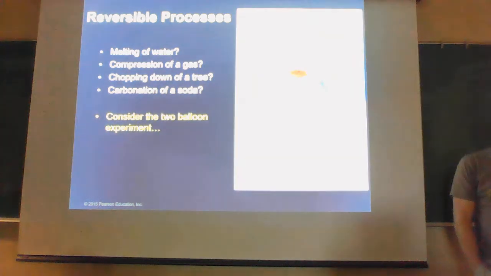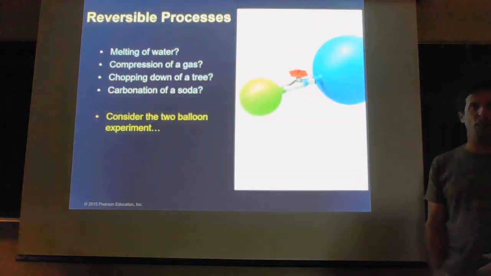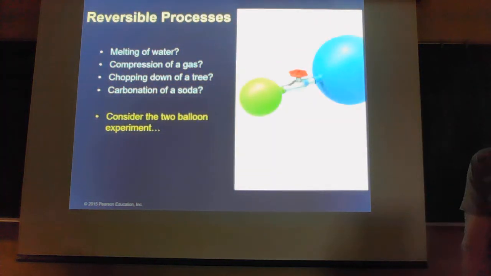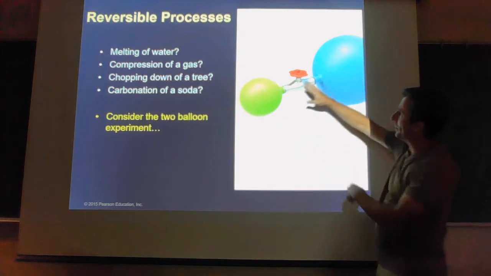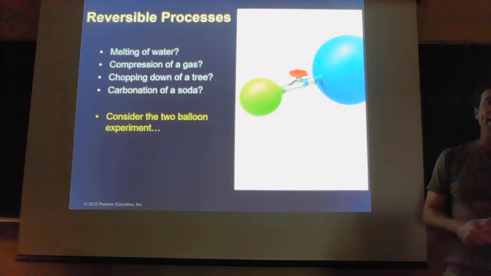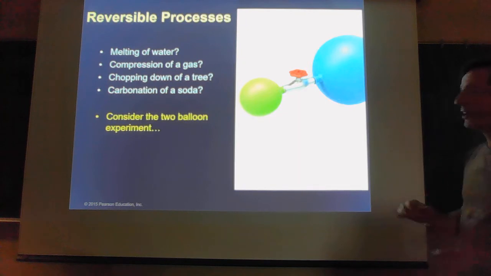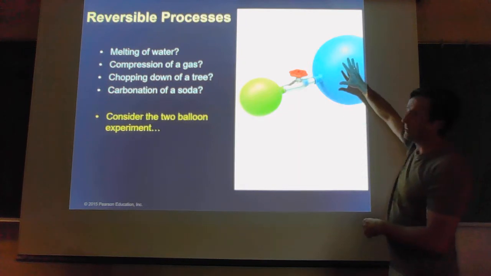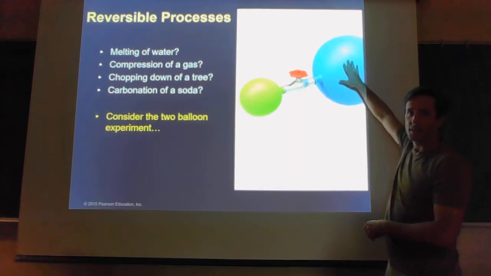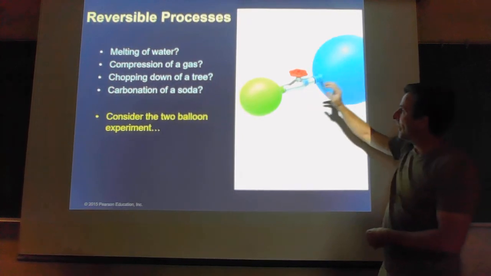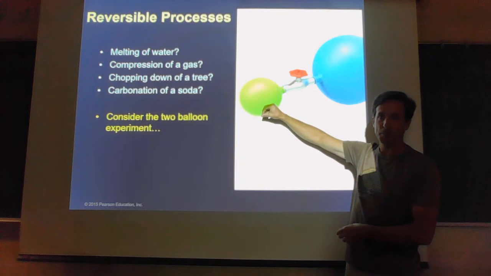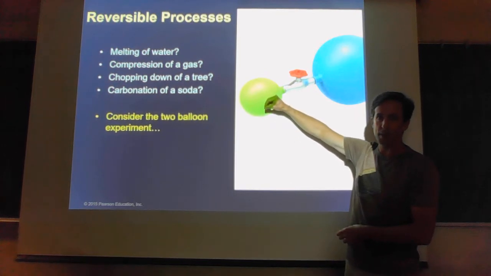So specifically, there's an example that helps students understand the idea of equilibrium in terms of a chemical reaction. We call it the two balloon experiment, where essentially I have two balloons connected by a valve. Initially, if we pretend all the gas is on one side, let's assume the blue balloon is full of gas, and the yellow balloon is empty, so pretend there's no air in there.